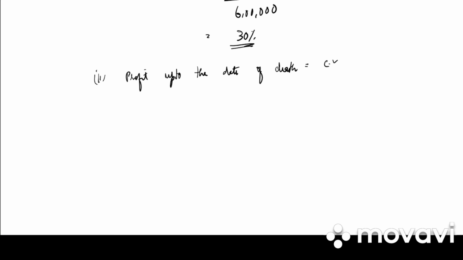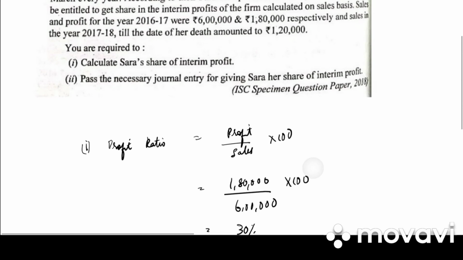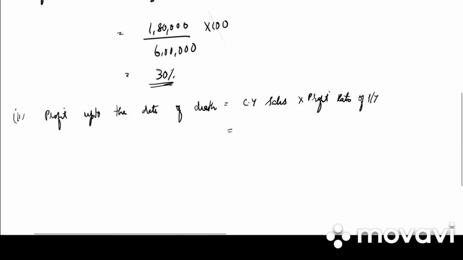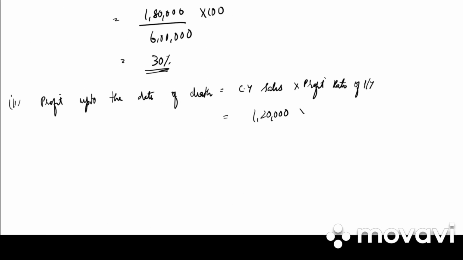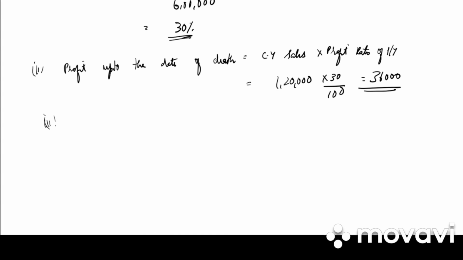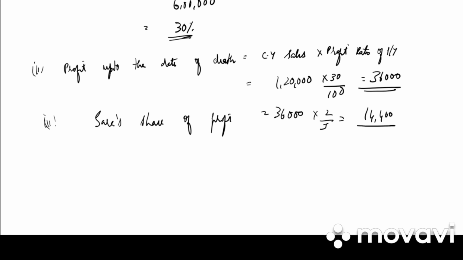That is current year's sales into profit ratio of the previous year. So current year's sales up to the date of death, how much is it? They have said it is 1,20,000. So 1,20,000 into 30 by 100. How much do we get? 36,000. Now we need to calculate the share of the deceased partner. It was Sara who died. So Sara's share of profit is 36,000 into 2 by 5, that is 14,400.